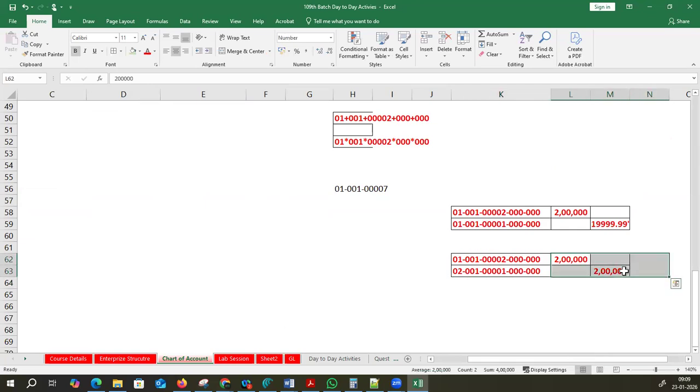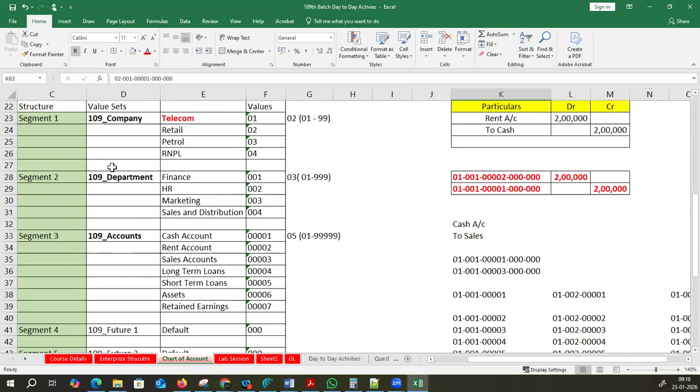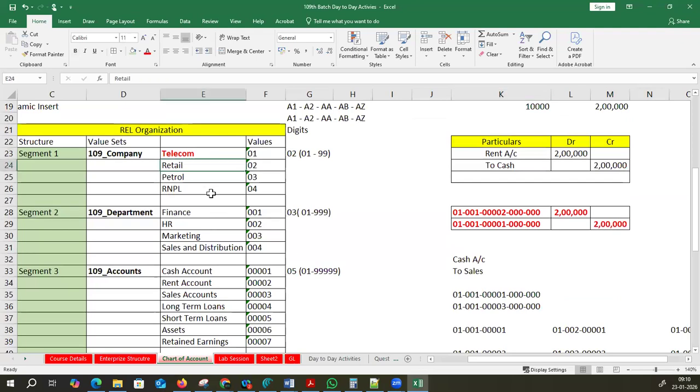Why? Company code is different. Perfect. Yes, exactly. Whose company is this? Telecom company. Who is paying the cash? The retail company is paying the cash. This is not acceptable. It is acceptable only when it is agreed as per the terms and conditions. We have an intercompany process. That is a different story altogether. But with the limited time of today's session, this is really not possible. We are not supposed to do that.